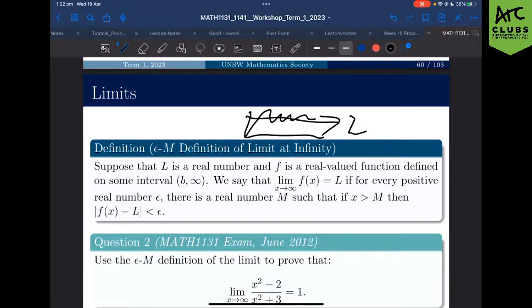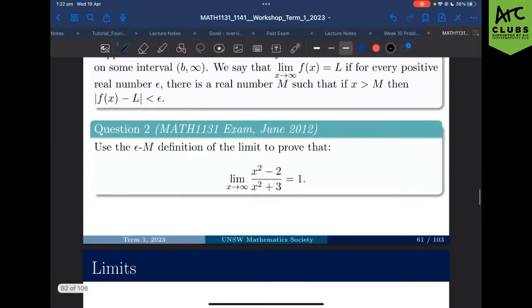In other words, it always approaches the limit, always getting closer, always going to it. Now, I'll be good with that concept. Any questions? All right, now we'll move on to the question.